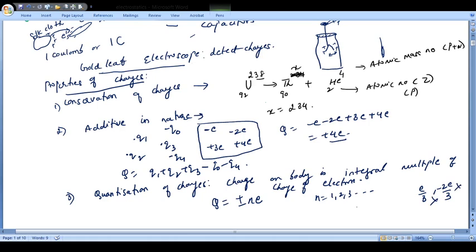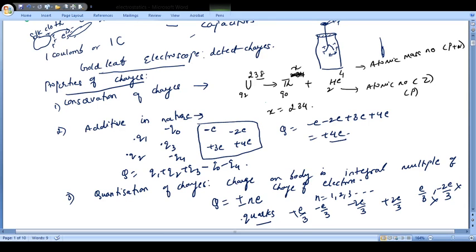But there is one thing: there are particles known as quarks, and they do exist. The quarks have charges like plus e by 3, minus e by 3, minus 2e by 3. But you will find that they always exist in such a combination that the total is again an integral multiple of e.